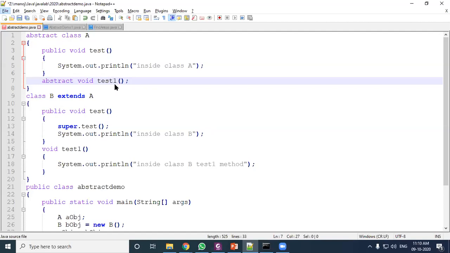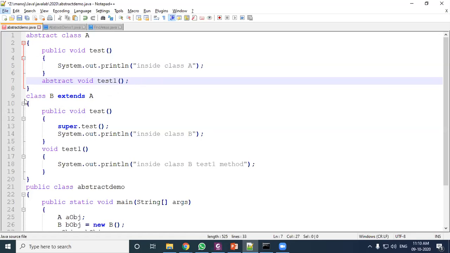Concrete method means the method is having some processes, some statements. Okay, and the opposite of a concrete method is called an abstract method. Abstract method means that the method does not have any process. And remember, if you are making a method abstract, then there is no body and only a semicolon, just like a statement, and that method must be under an abstract class. Okay, that is the rule.